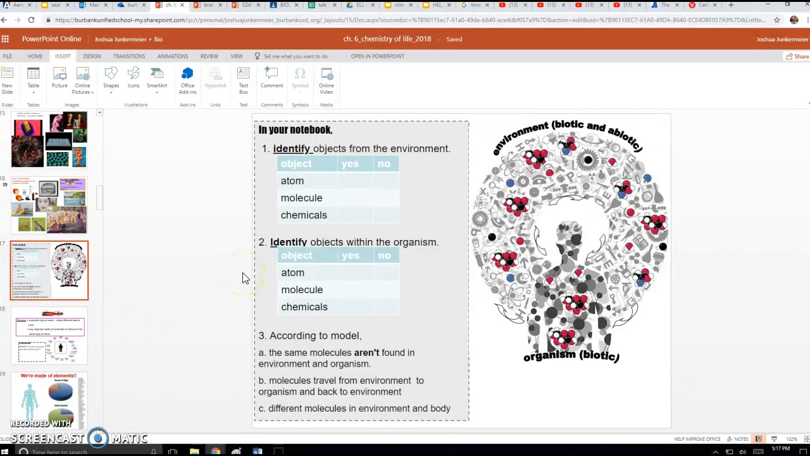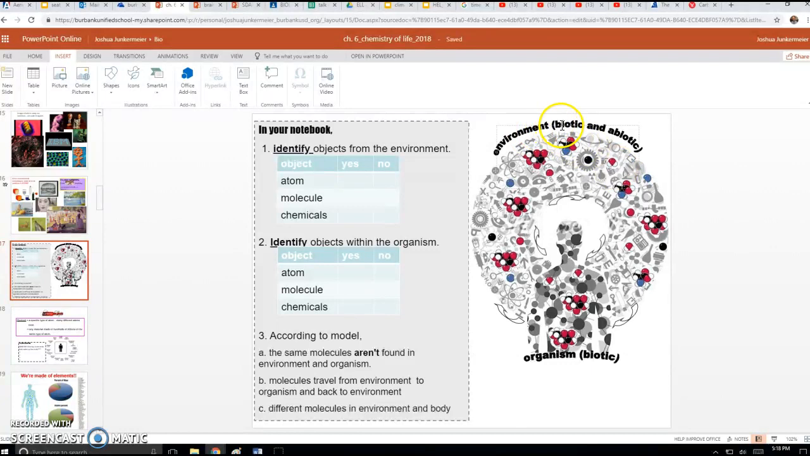All right, in our notebooks, you need to write slide 17. This is slide 17. So in your notebook, write slide 17. And again, we are going to look at a model. I created this model from some other images online. And this shows the environment, which is everything here. This circle represents the environment. And it shows the environment moving and giving things to the organism.